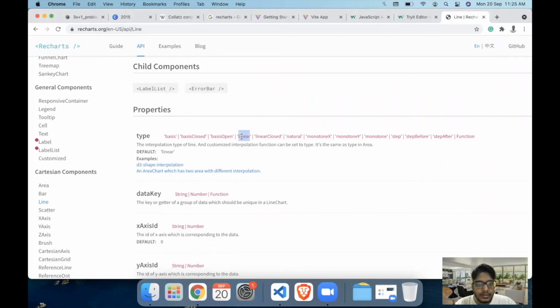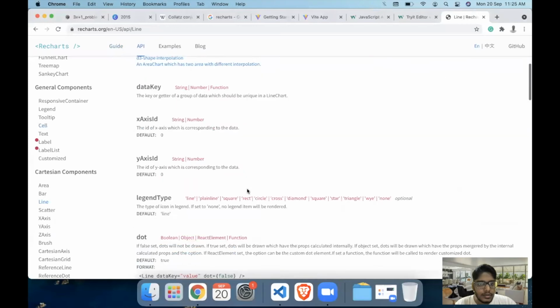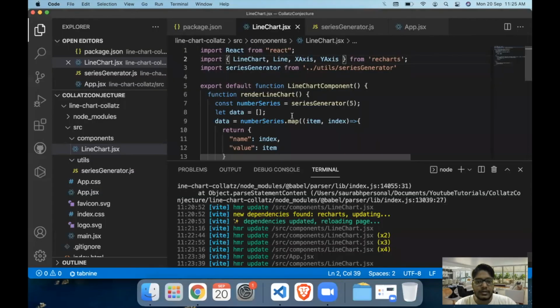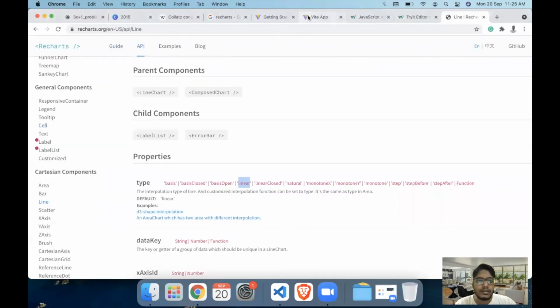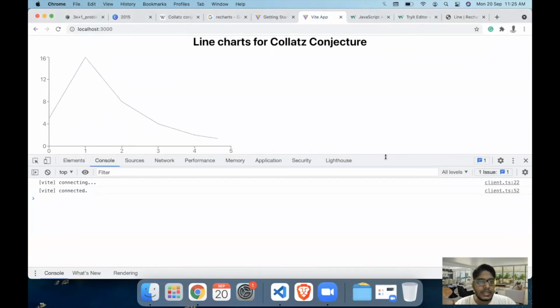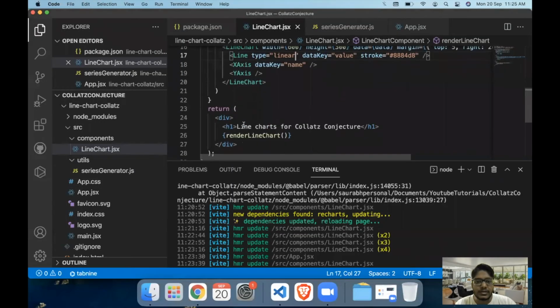I think the linear one should be the one which will make it not curved. So let's just try that. In this type, we will set the type as linear. This is how I wanted it to be. Now let's center out the chart because it is at the left hand section of the page.